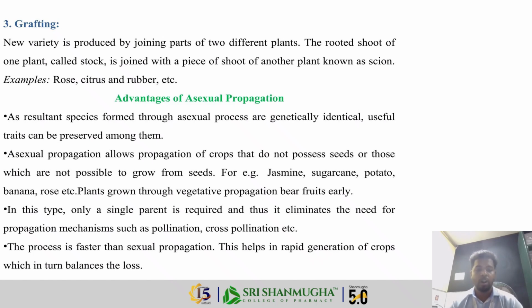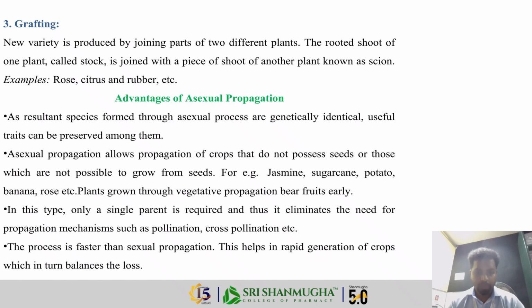The advantages of asexual propagation are that the resultant plants formed through the asexual process are genetically identical, and useful traits can be preserved among them. Only a single parent is required, and it eliminates the need for mechanisms such as pollination and cross pollination.